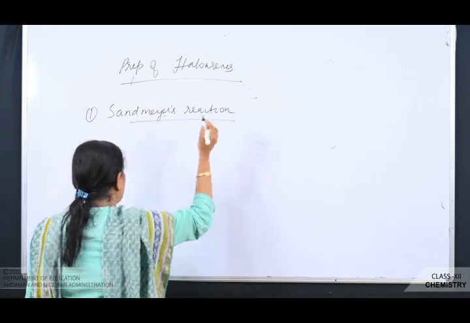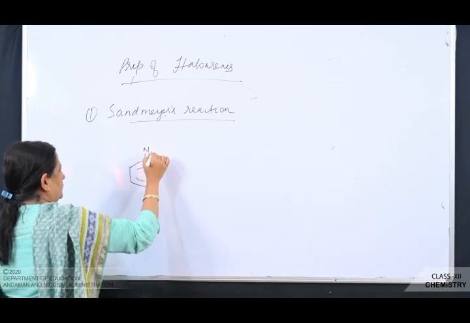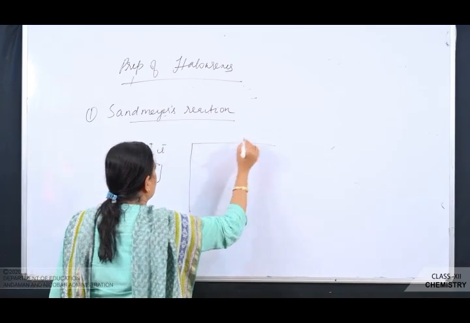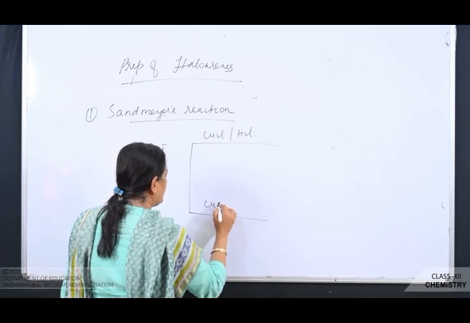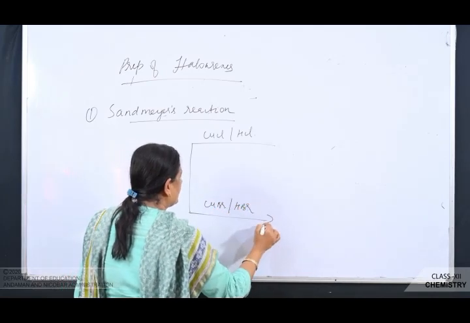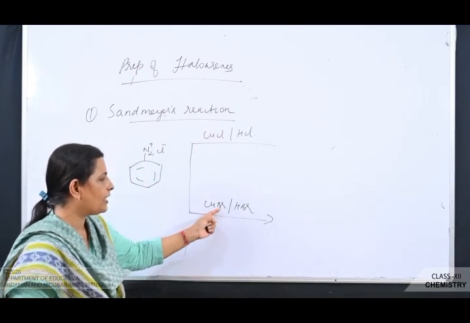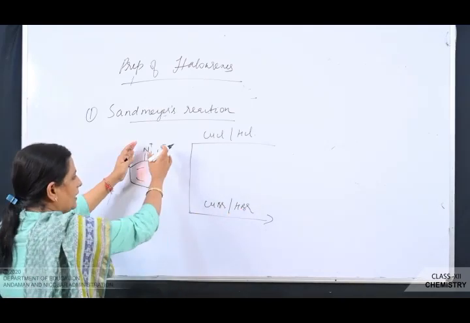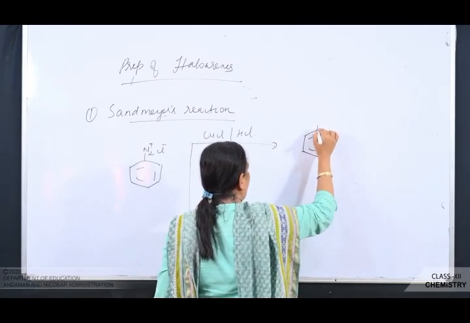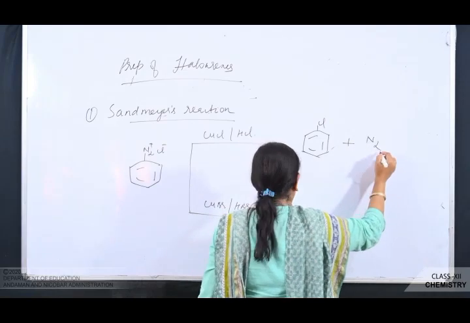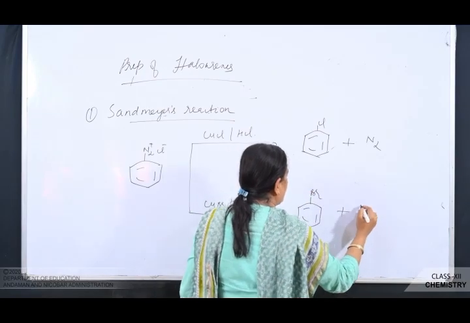Now what is Sandmeyer's reaction? Benzene diazonium chloride when treated with CuCl in presence of HCl or CuBr in presence of HBr, you get chlorobenzene plus N2, and here you will be getting bromobenzene plus N2.